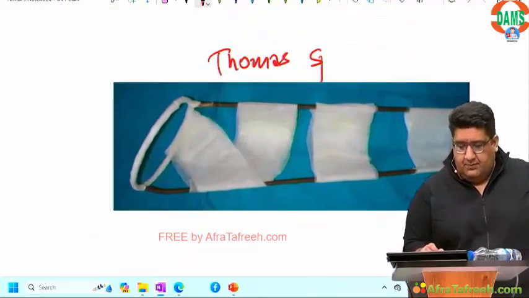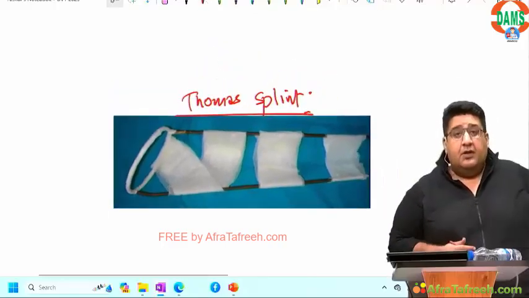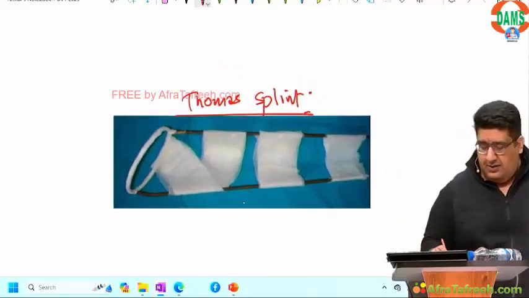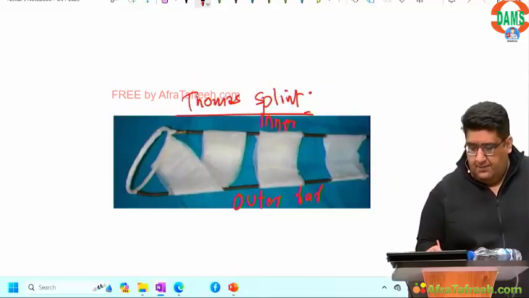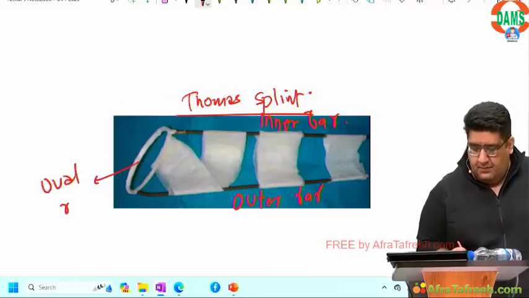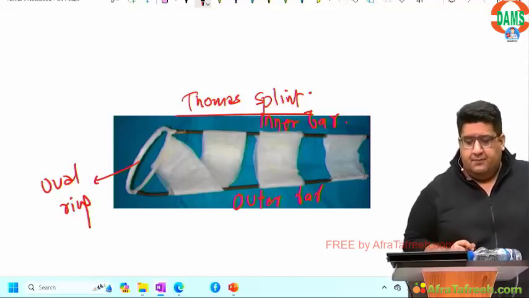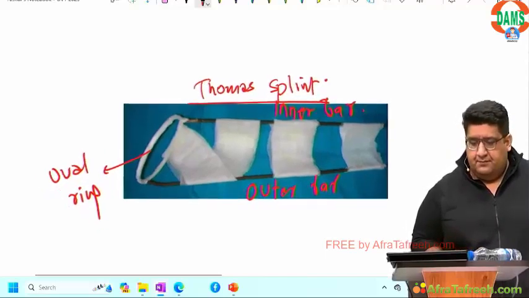Image-based question, Thomas splint. Outer bar, inner bar, oval ring. Alright.